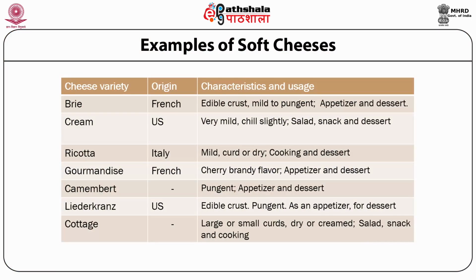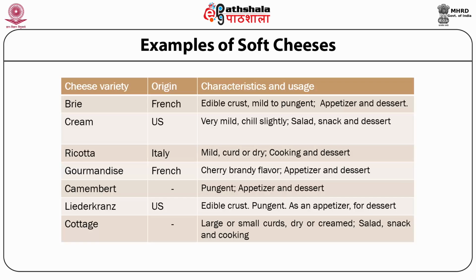Examples of soft cheeses. The examples shown in this particular slide include brie, cream, ricotta, gourmandise, camembert, Liederkranz, and cottage. If you see the origin, because again some classification has been based on the origin, and it is very important to know the history of the cheese, where such cheese originated.